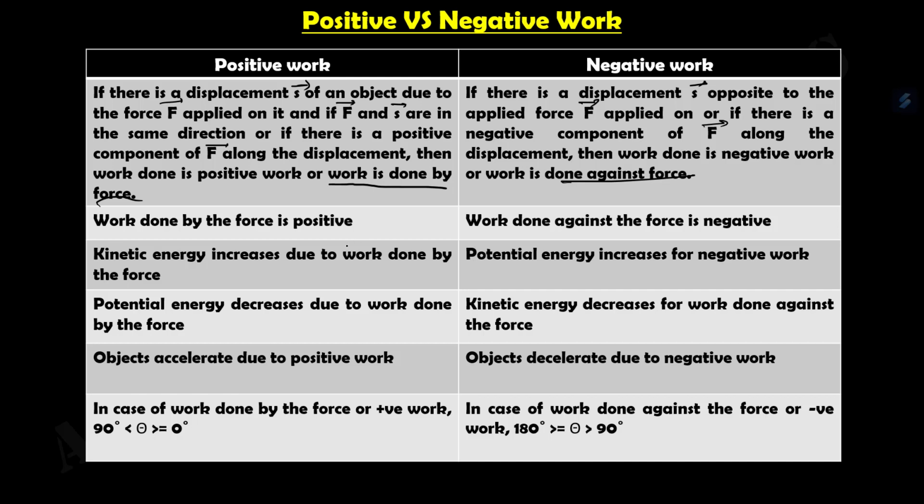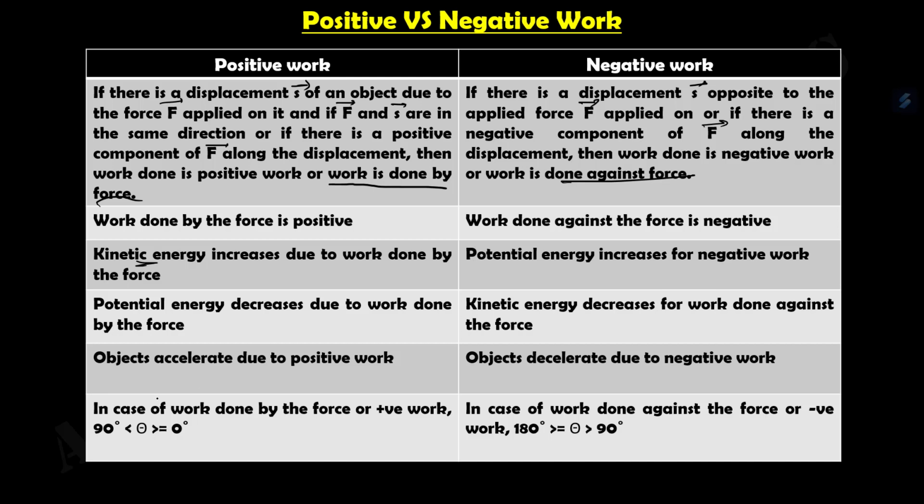Kinetic energy increases due to the work done by the force. This is an important point. When positive work happens, the kinetic energy increases, and when negative work happens, the potential energy increases. In the same manner, vice versa, potential energy decreases due to the work done by the force. For negative work, kinetic energy decreases for work done against the force. Another thing is, when positive work happens, objects accelerate, and for negative work, objects decelerate.